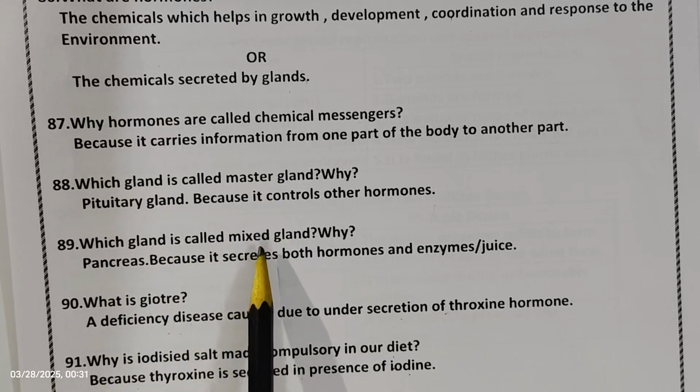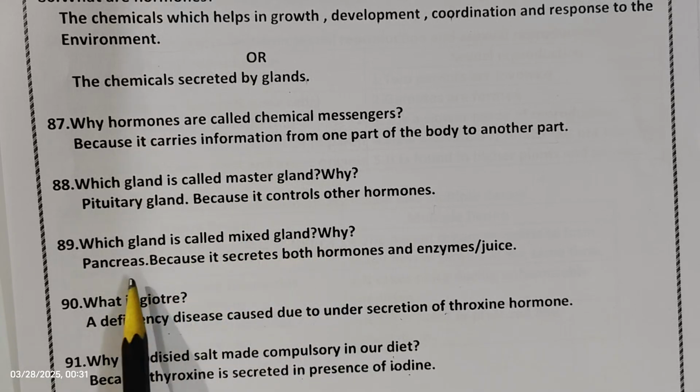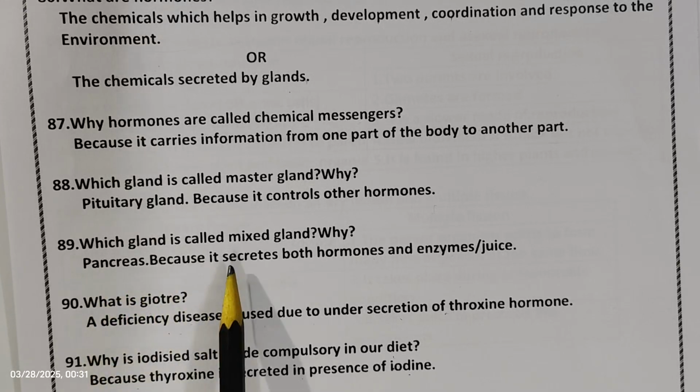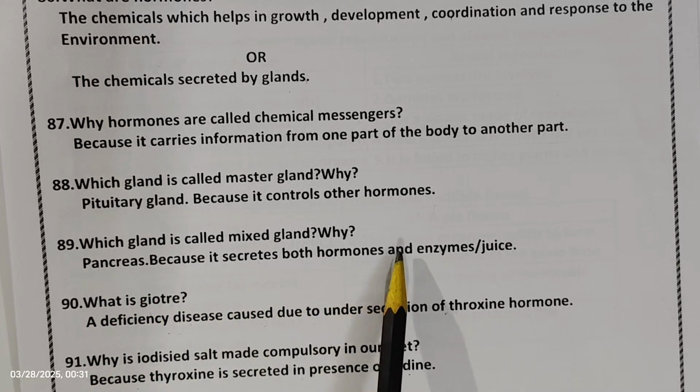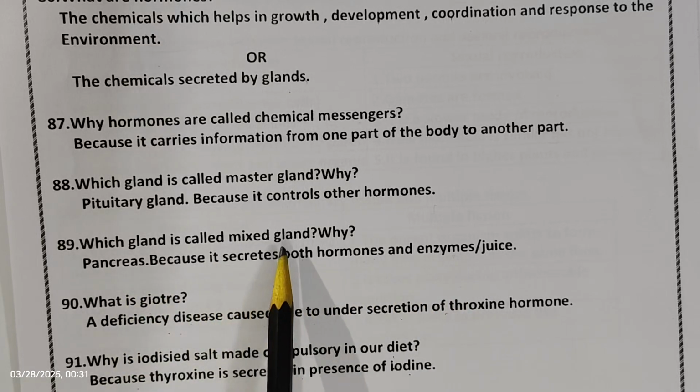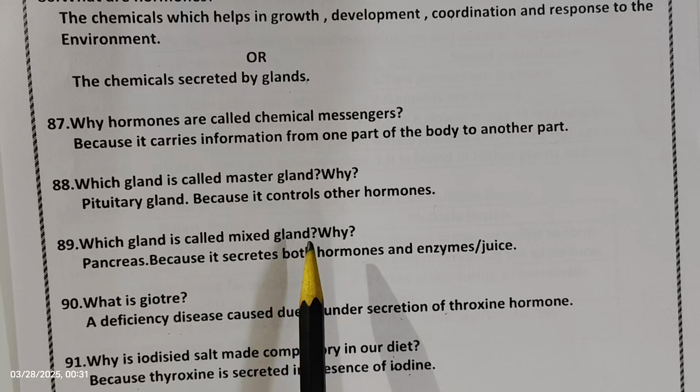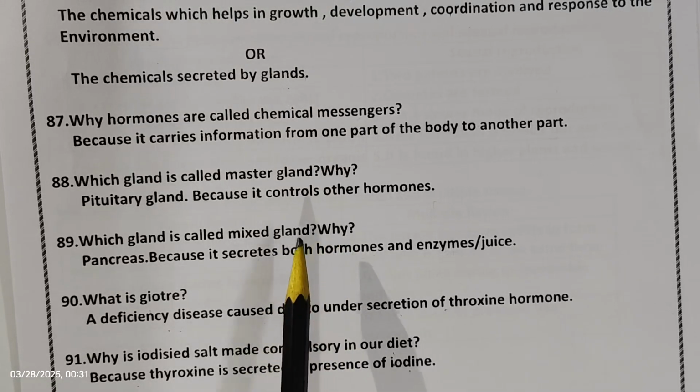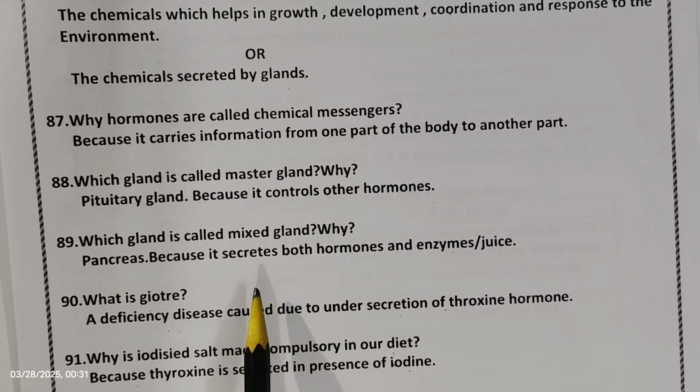Then which gland is called mixed gland? Why? Pancreas is called mixed gland because it secretes both hormones and enzymes. Or you can say the pancreas is called as mixed gland because it contains both exocrine as well as endocrine glands. Hence it is also called as mixed heterocrine gland also.